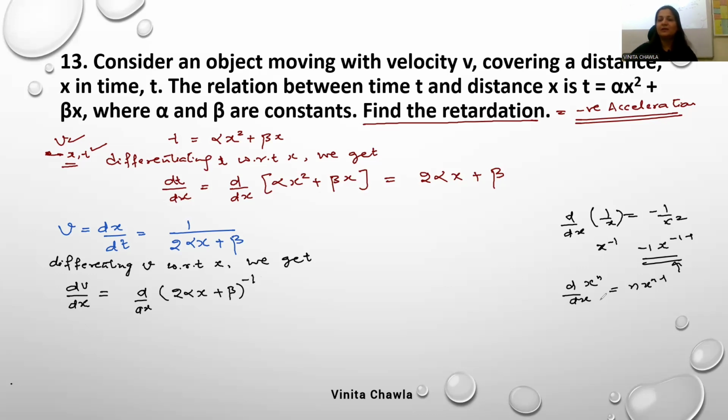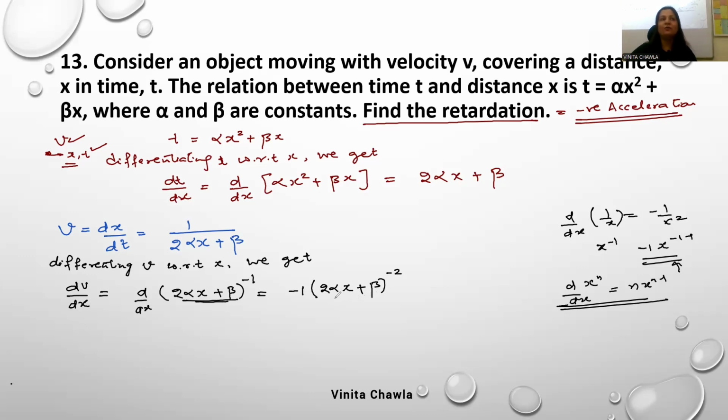Now apply this formula. n is -1, so -1 times x to the power -1 -1. So you get -1, then this expression 2 alpha x plus beta to the power -1 -1 is -2. This is the chain rule because this is not x.